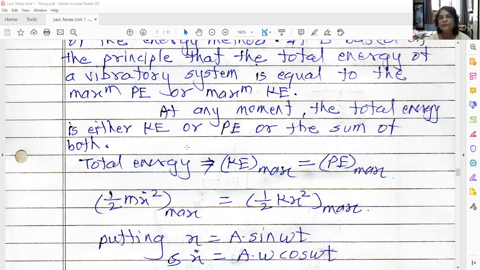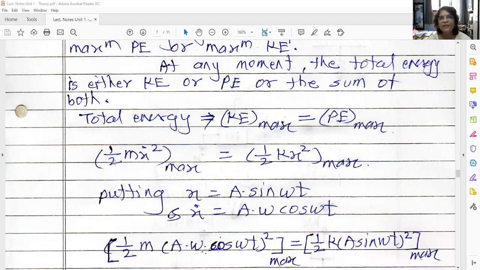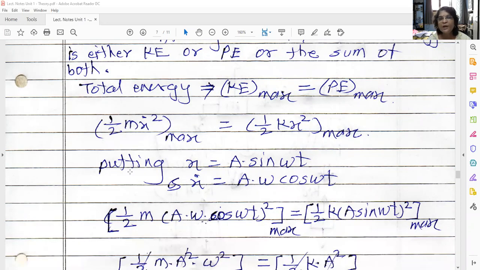So what is the energy equation? 1/2 m x dot square maximum is equal to 1/2 k x square maximum. We have already seen that x represents the displacement of simple harmonic motion, so x is equal to capital A sin omega t. So what is x dot? The derivative of x, A omega cos omega t.